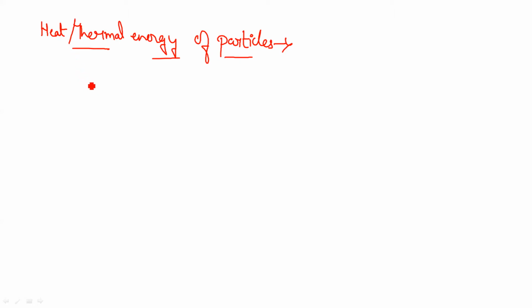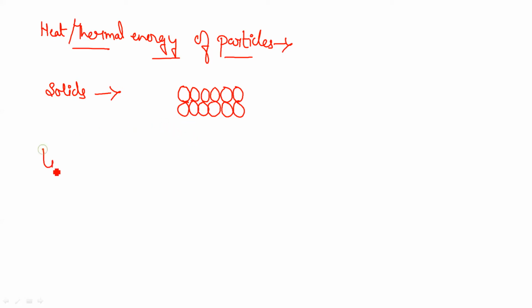As I have told you, solids have a closely packed particle structure. The particles of solids are very closely packed to each other, not very much space is between them. What is the reason behind this structure?